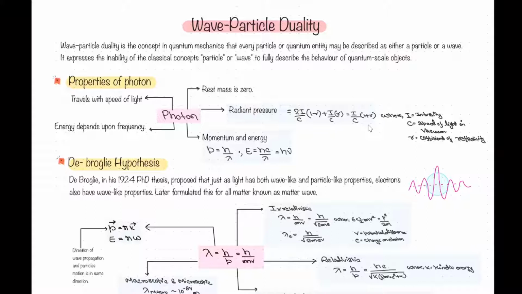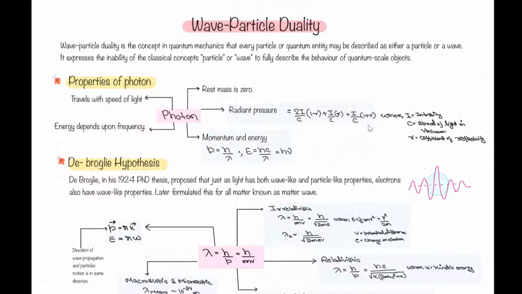So if we have light, it is made up of small quanta, that is photon, and each photon has a momentum equal to h by lambda and energy h nu, right? And these are quantized. Also, it travels with the speed of light, and its energy depends upon frequency.